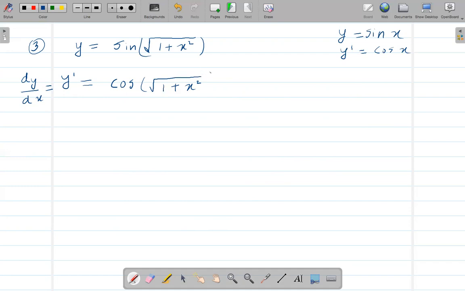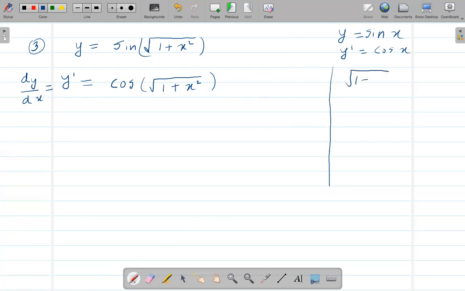And then now take the derivative of this inside part, right? Okay, the inside part is this whole thing, right?